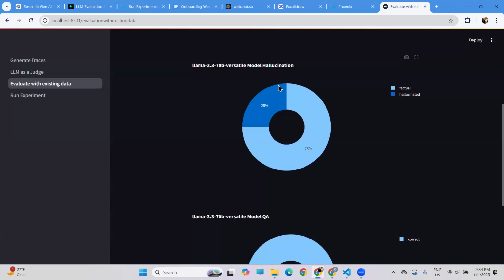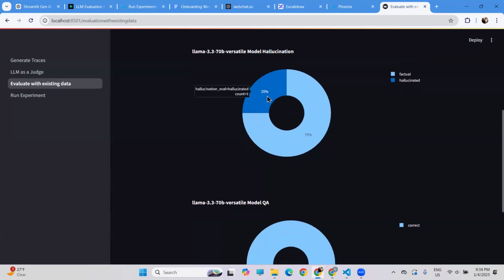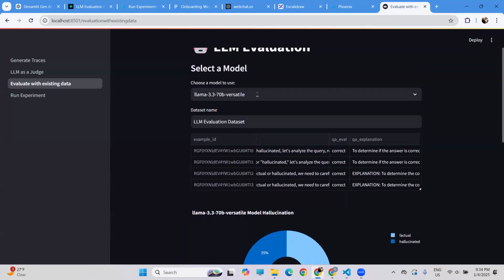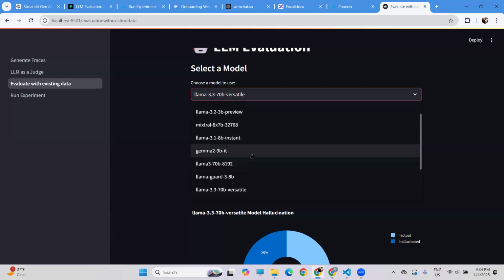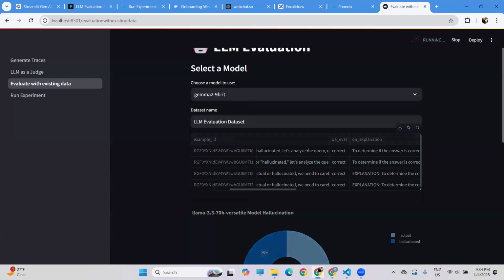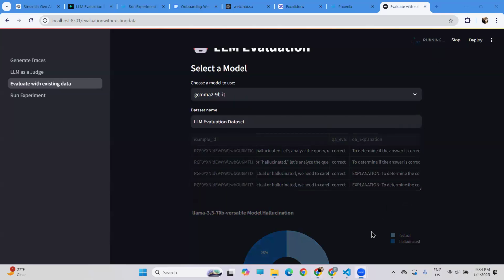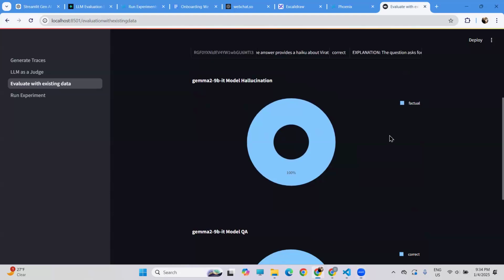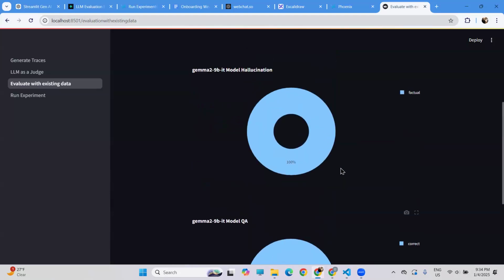For example, this model generated, for a particular data set, 25% hallucinated data and 75% factual. I can choose a different model and see. For example, let me see with Gemma. Okay, so for Gemma, it's saying that all the data is factual and all the data is correct.